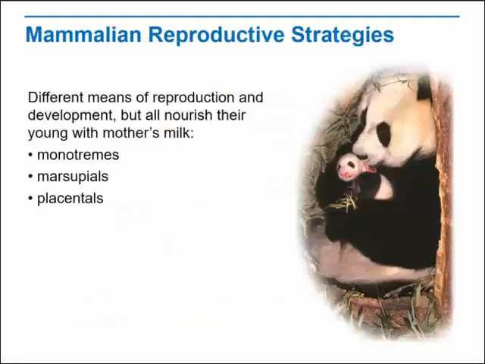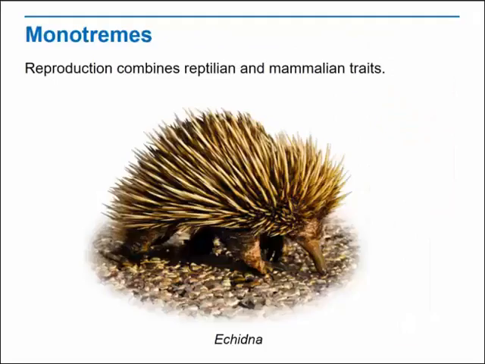Mammals have evolved various adaptations for reproducing and caring for their young. The three groups of mammals, monotremes, marsupials, and placentals, differ greatly in their means of reproduction and development, but all nourish their young with mother's milk. Reproduction in monotremes, such as the echidna shown here, combines reptilian and mammalian traits.